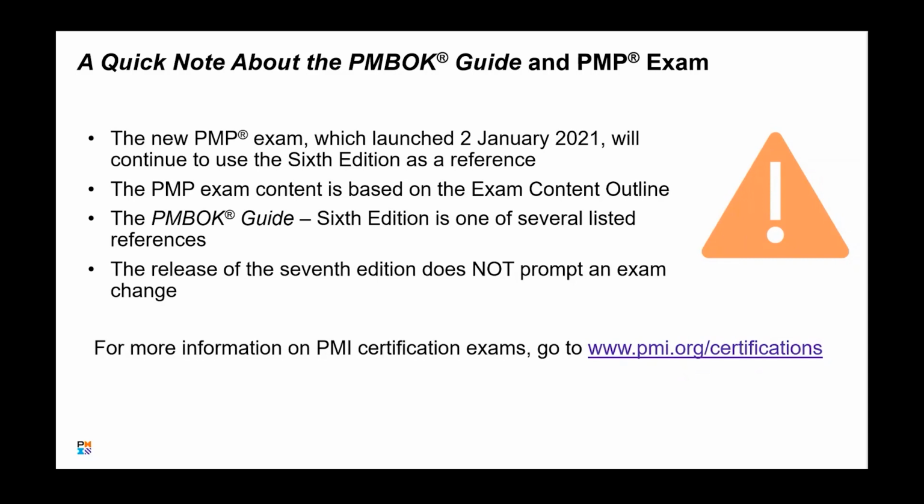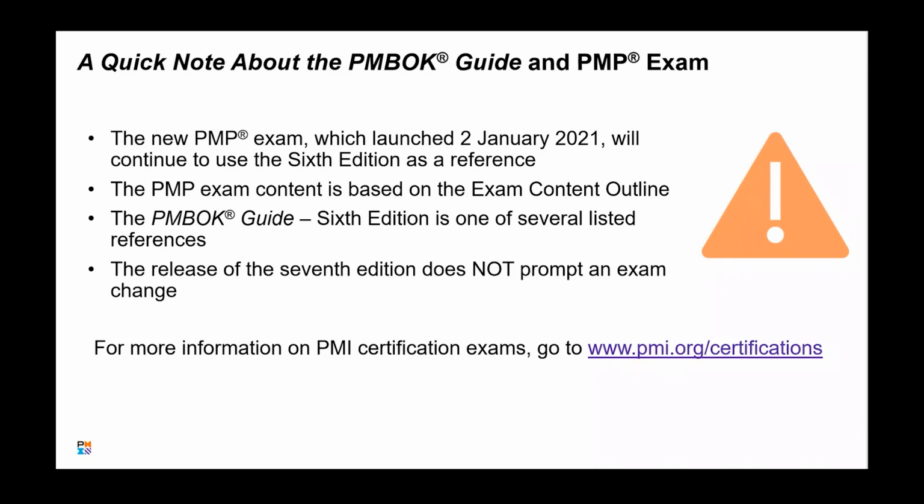Now, there is not a need that every time we get a new edition of the PMBOK Guide, we have a new edition of the exam. The exam is on its own release schedule, which is about every 3 years. As a result, the exam content outline for this was generated almost two years ago, even though it never took place because of COVID and other things.